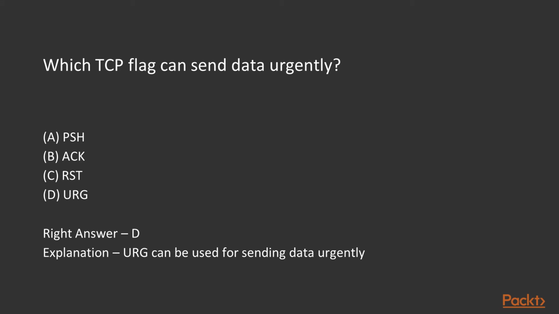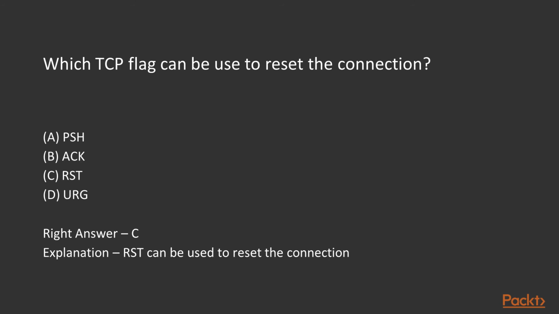Which TCP flag can send data urgently? How can you send data urgently, on a priority basis? Obviously the urgent flag will be helpful for you. So D is the right answer. The urgent flag can be used to send data urgently inside your network. Which TCP flag can be used to reset the connection? This is a repeat question. If you remember, to reset the connection you can use the RST flag.